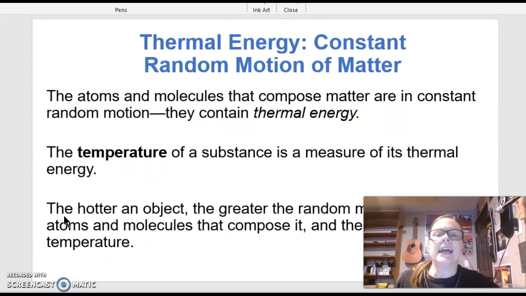All right, atoms and molecules that compose matter are in constant random motion. They contain thermal energy. The temperature of a substance is the measure of its thermal energy. The hotter an object, the greater the amount of motion of the atoms and molecules that are in there, and the higher its temperature.